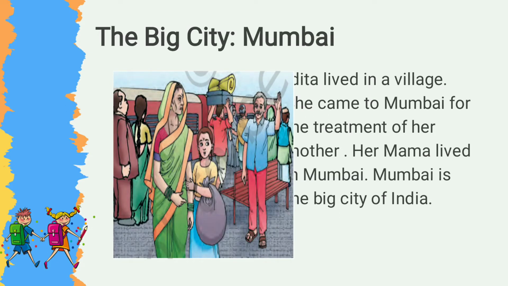Here you can see a picture. In this picture, a little girl is standing with her mother. That little girl is Nandita. Nandita lived in a village. She came to Mumbai for the treatment of her mother. Her mama lived in Mumbai. Mumbai is a big city of India.